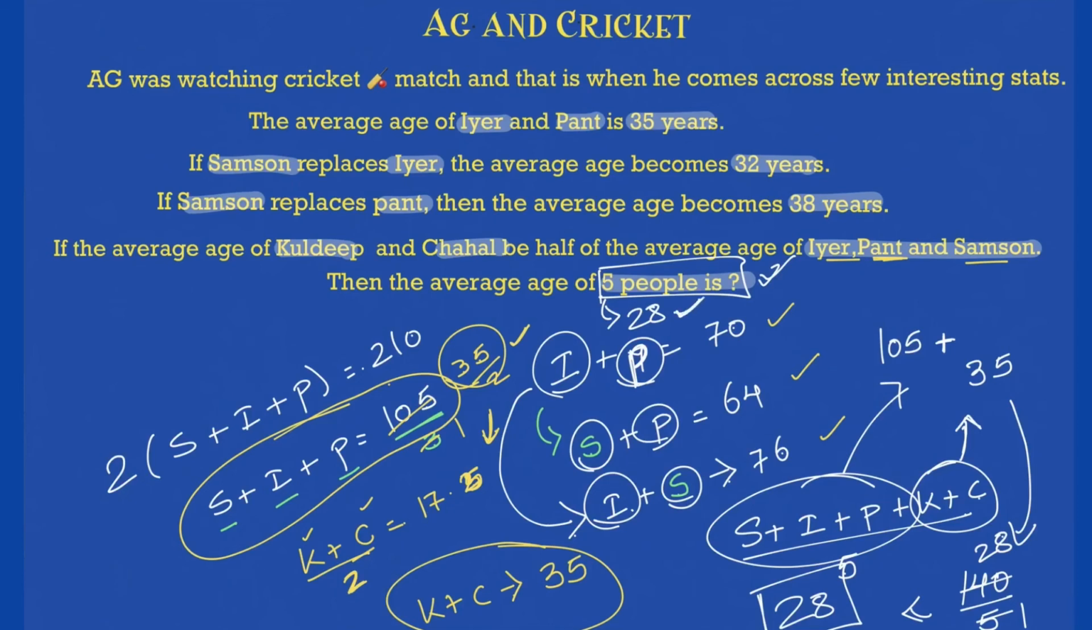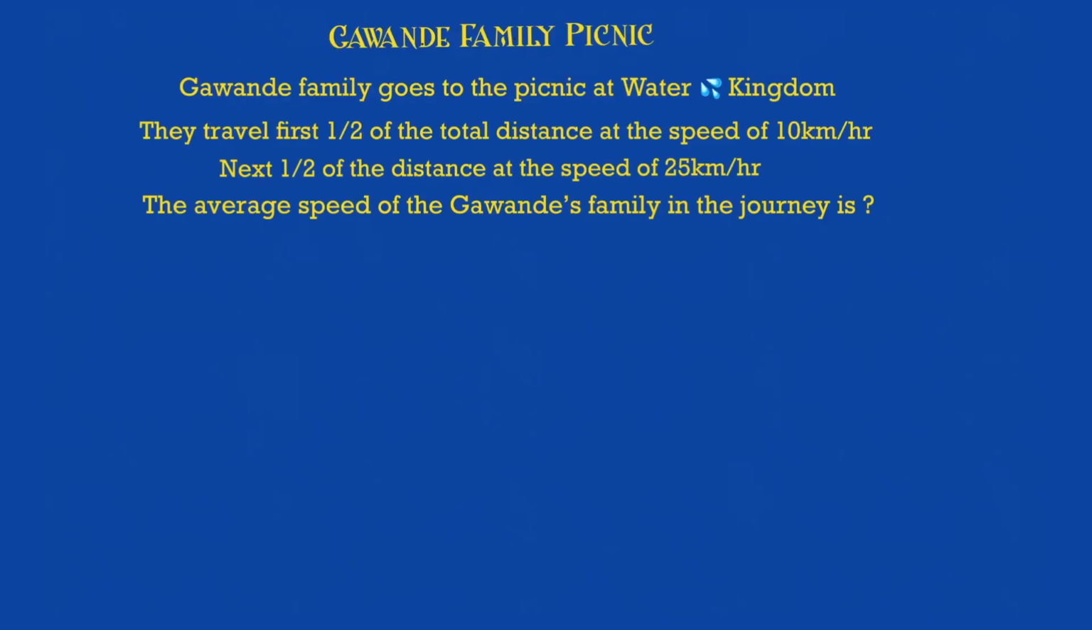So start with whatever is given to you, and eventually you will find the answer to the question. Now we see a problem related to average speed. Okay, so Gawande's family goes for a picnic. And what is given to us? They first travel half of the total distance at the speed of 10 km per hour. What is the total distance? I don't know. But half of that distance is traveled at 10 km per hour. The next half, which means they are covering the total distance, at the speed of 25 km per hour. The average speed of the Gawande family in the journey is.